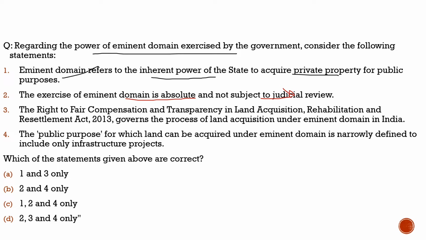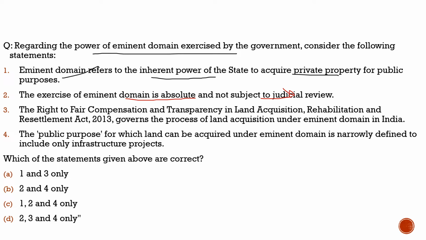Earlier the right to property was a fundamental right, but it was removed because of exactly this eminent domain thing, that the government can acquire the land. And still it is a constitutional right. You can go to the courts, you can go for judicial review. So the second statement is incorrect.